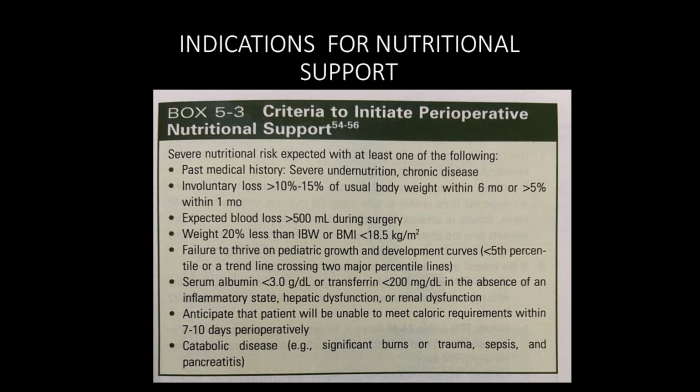Next, when you expect a blood loss of more than 500 ml during surgery, for example in a blunt injury abdomen, splenic trauma or a liver trauma, and some bowel injury. In such cases, you may expect around 500 to 1000 ml of blood loss during surgery. In such cases also, they are included in this nutritional support regimen.